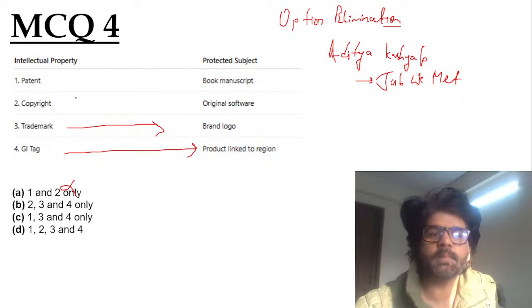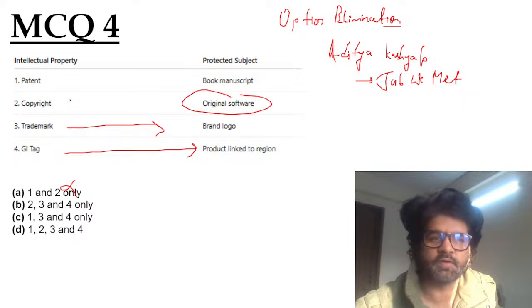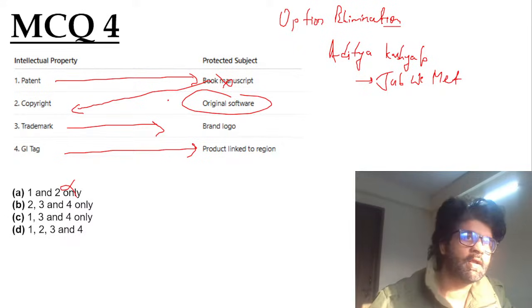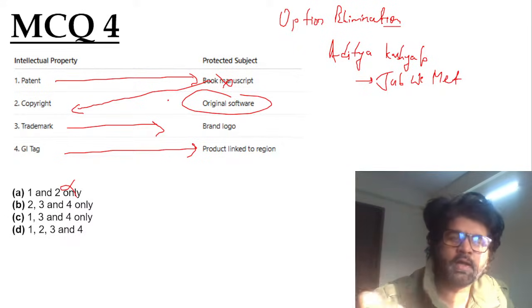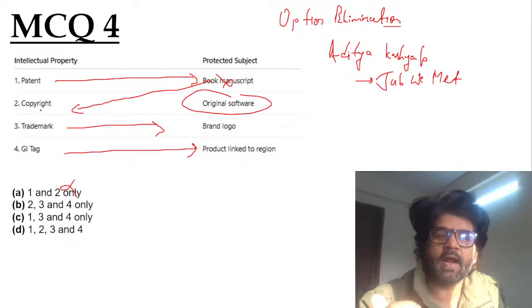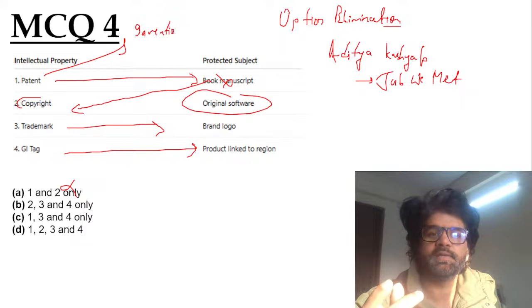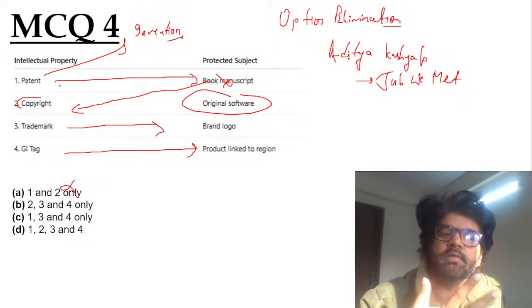Copyright, copyright. Like, let's say you're confused about software. We have not talked about it. Patent is not given for a book manuscript. A book manuscript is copyright, guys. Like, I have written a novel, 9 Encounters with So-Called Love. I'm writing it for the last 10 years. So for that, I will get copyright, not patent. Patent is given for invention. You invented a medicine and all, some company invented that, they will get a patent for that.